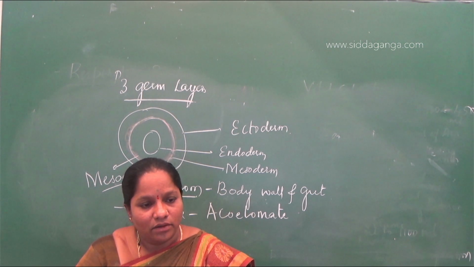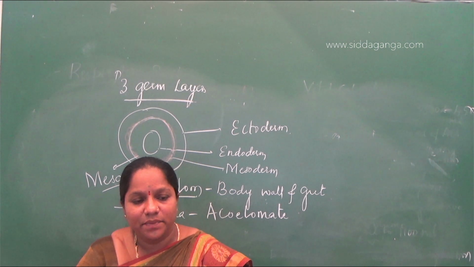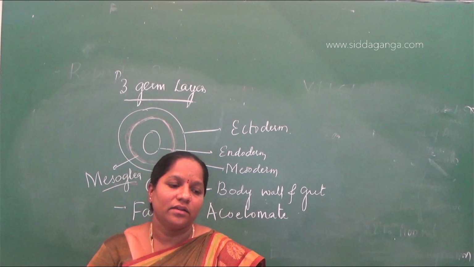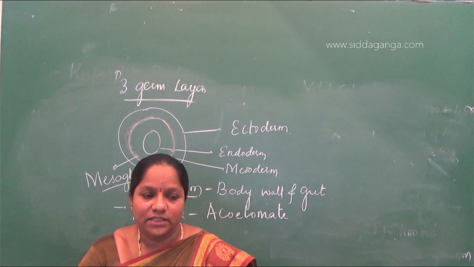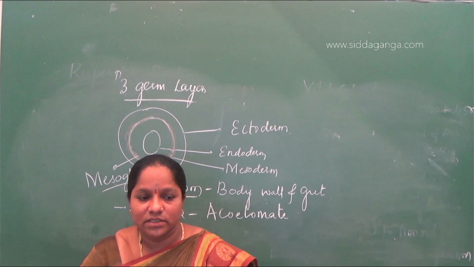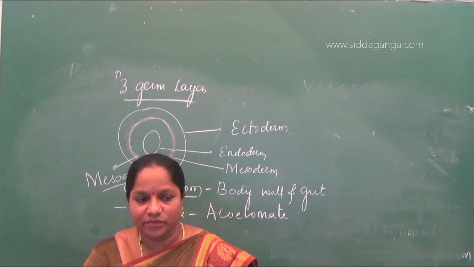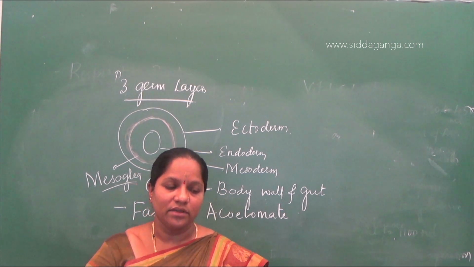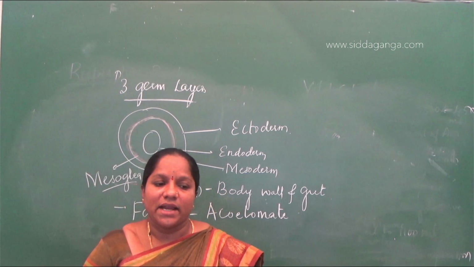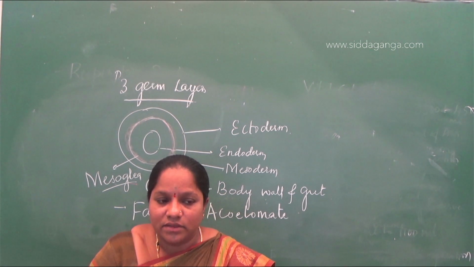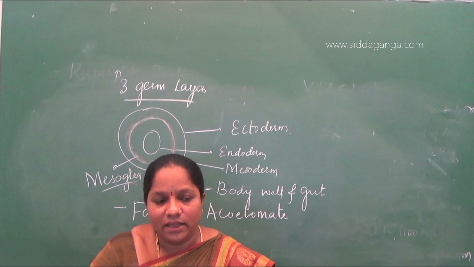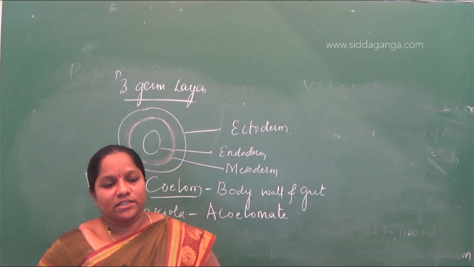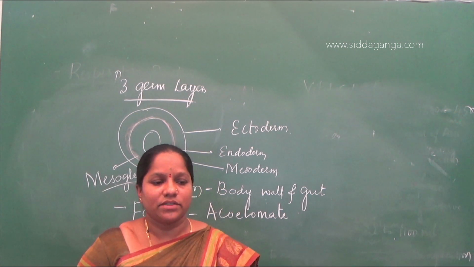So that is wrong. Then the third option: Asterias exhibits radial symmetry. Asterias belongs to phylum Echinodermata. When the body of the animal is cut into two equal halves, that is bilateral symmetry. When you cut the animal along different radii, it is radial symmetry. Echinoderms have both: adults have radial symmetry and the larval stages have bilateral symmetry. So that is correct. Asterias belongs to phylum Echinodermata, so the third option is correct.